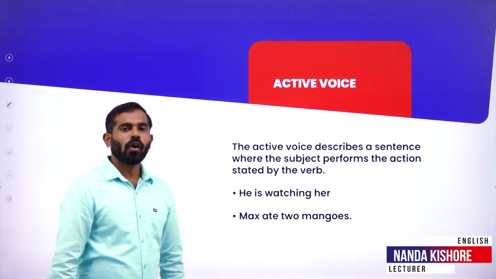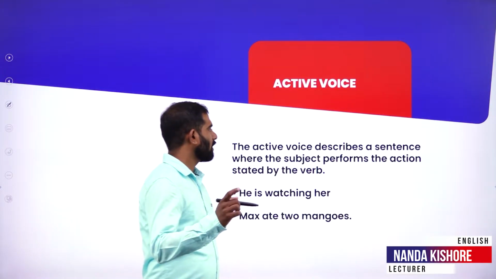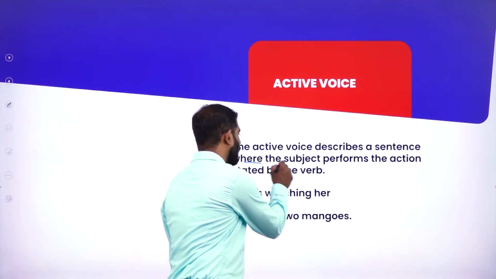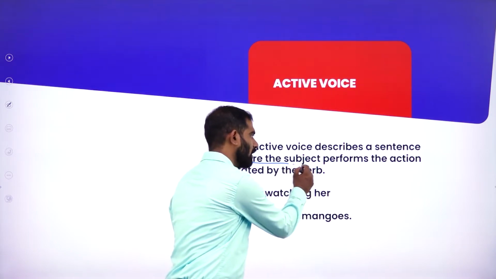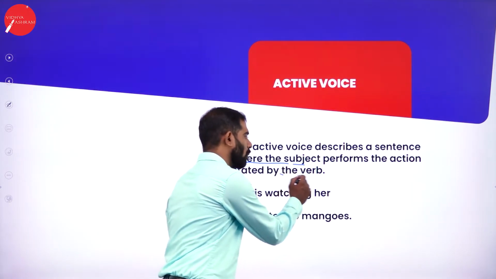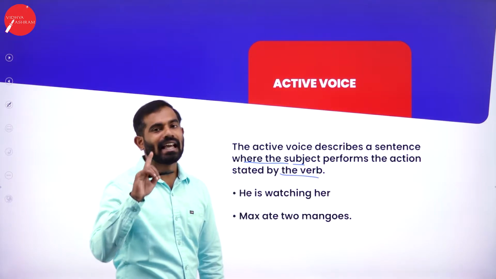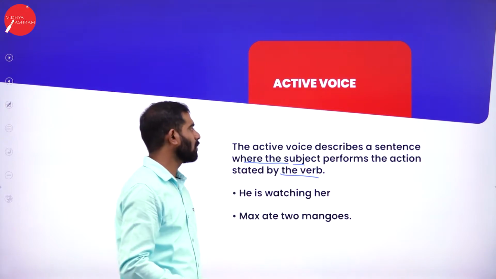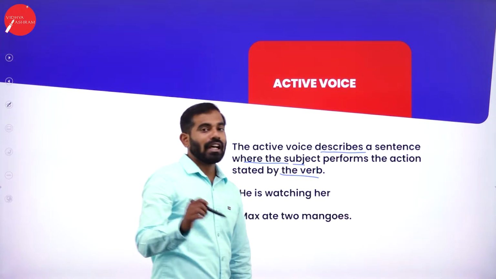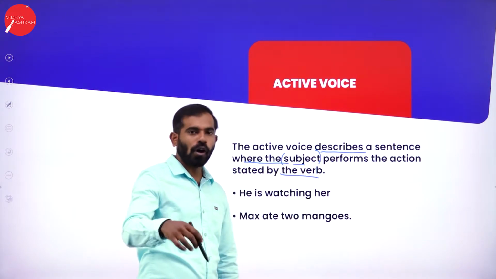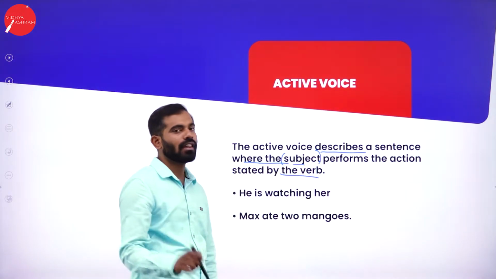So what is active voice basically? The active voice describes a sentence where the subject performs the action stated by the verb. Remember this, in active voice, according to the statement of active voice, it describes a sentence where the subject performs the action stated by the verb.